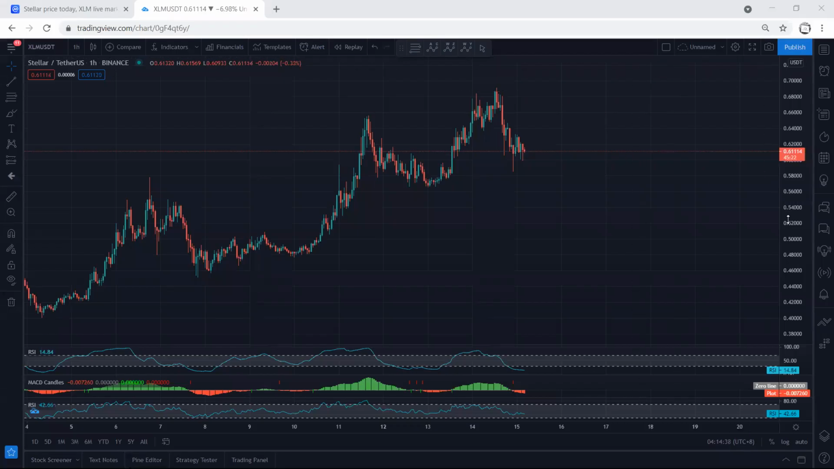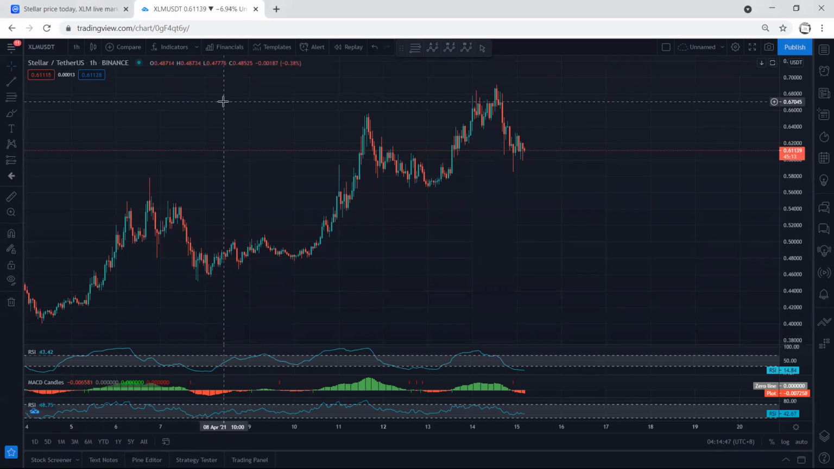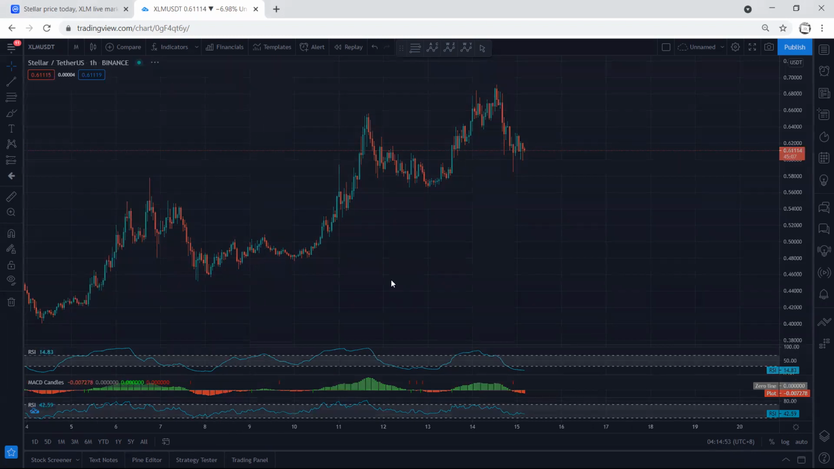XLM, we start with 1 hour chart. Actually, I never trade and we never analyze this chart, but some of the traders requested an analysis for the XLM. That's why I start to do it. Anyway, we move to higher time frame.